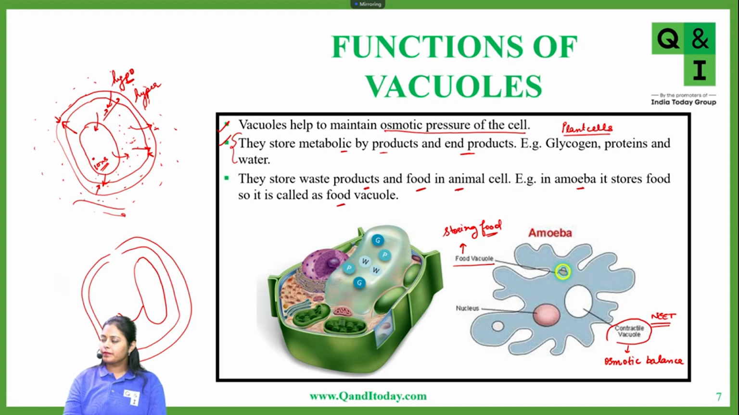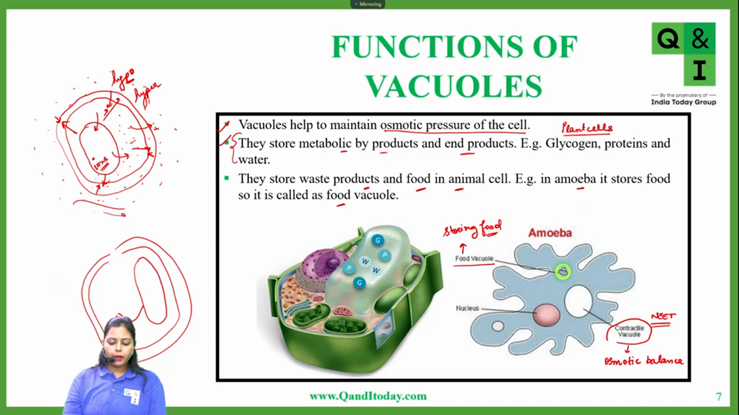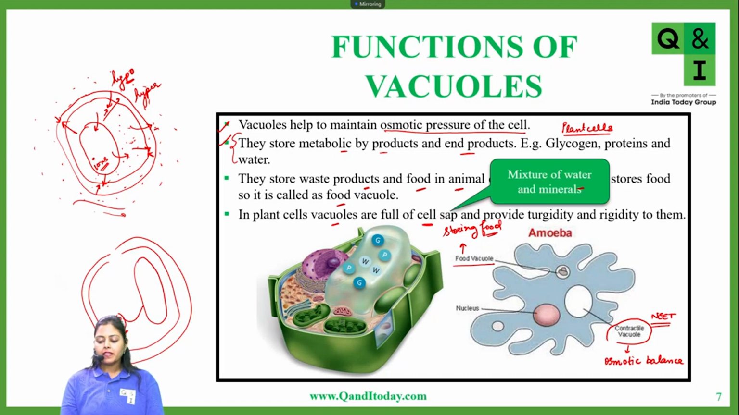Understood? Okay. Now, in plant cells, what happens? In plant cells, the vacuoles are full of cell sap. What is cell sap? Basically, a mixture of water and several minerals.